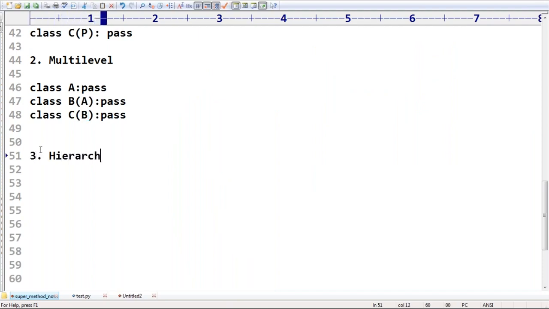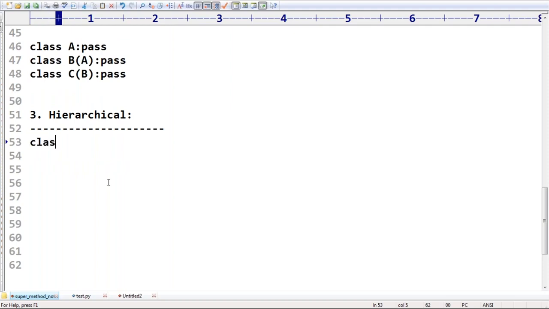Are you getting hierarchical inheritance? What is the meaning of hierarchical? Please respond. I forgot. What is the meaning of hierarchical inheritance? Hierarchical means one parent but multiple children. One parent but multiple children is something like this, sir: class A, next class B. Class B is the child of A. Class C is the child of A, sir.